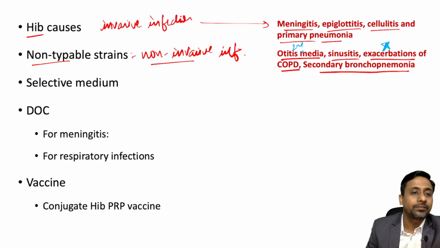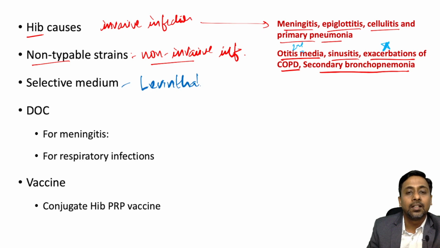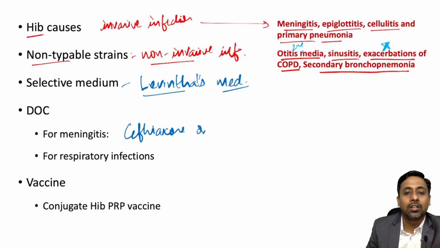Okay, and the selective medium which is used for growing it is Levinthal's medium. So Levinthal's medium is the selective medium used for growing Hemophilus influenzae. And the drug of choice for meningitis, what is it? Cephalosporin. What is that? Ceftriaxone or cefotaxime.